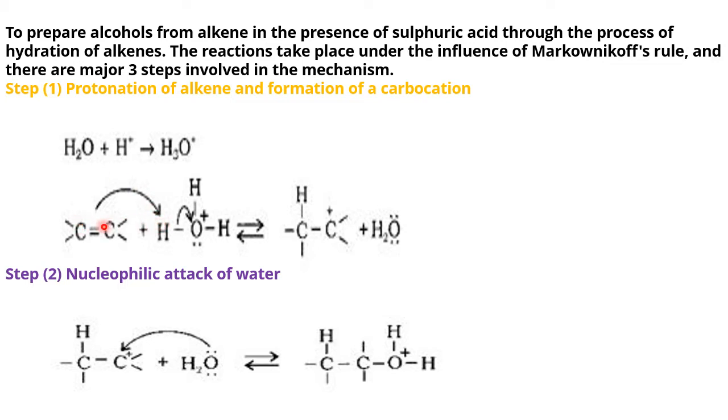And the remaining carbon is losing the electron, so it becomes the plus. On the plus carbon, water will attack. Why will water attack? Though water is neutral, it carries two lone pairs of electrons on oxygen. So water is taken as an electron-rich center. Therefore, water attacks this carbon and this hydrogen attacks the other carbon, and this is the ultimate product in step 2.